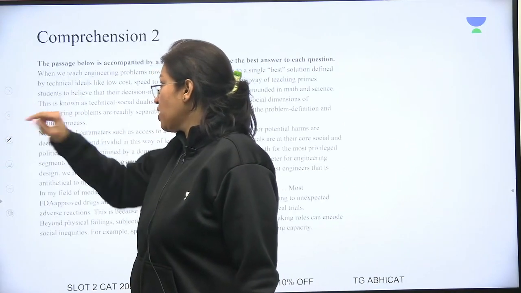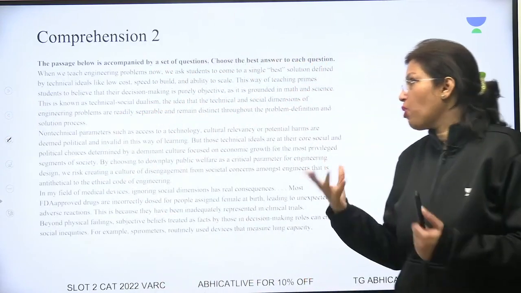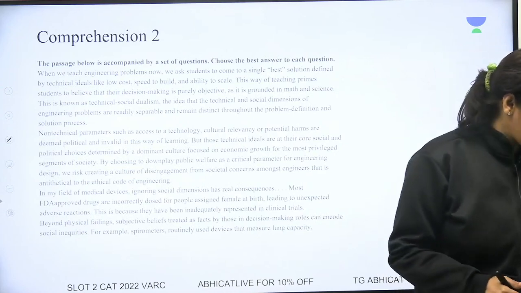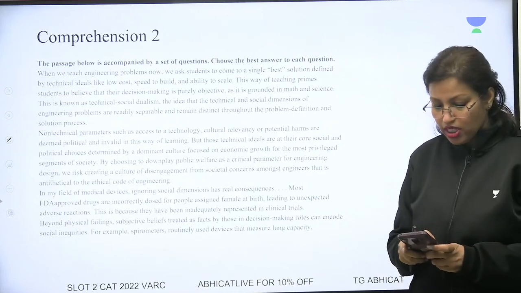Alright, so let's come to the next passage. The next passage, engineering problems. How do you come to the best solution for a student? And that was the second passage.